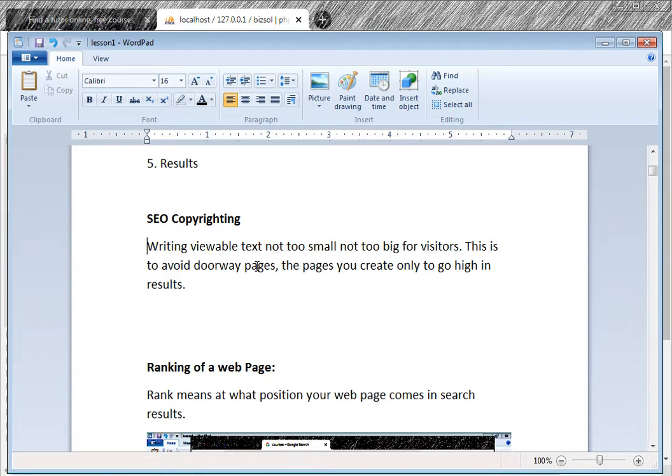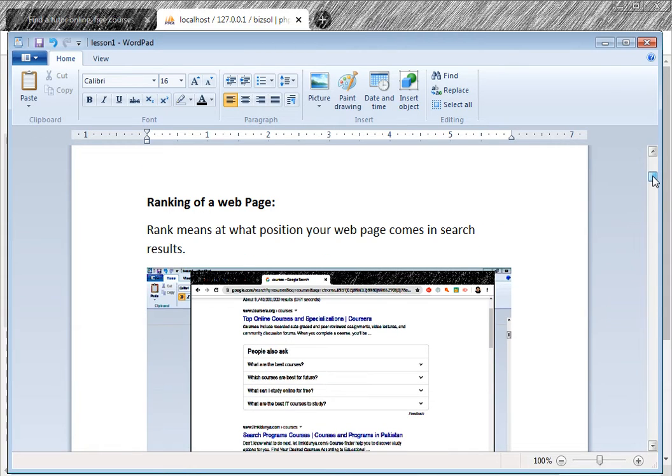Doorway pages. What are doorway pages? Doorway pages are pages for the search engine, not for the visitor, made to gain high ranks in the search engine. Rank means if someone searches for courses and your link comes first, then that first link is your rank number 1. Then the second link is rank number 2. Now, ranking of a web page: rank means what position your page comes in the search results. So these are the search results, and this is rank number 1.